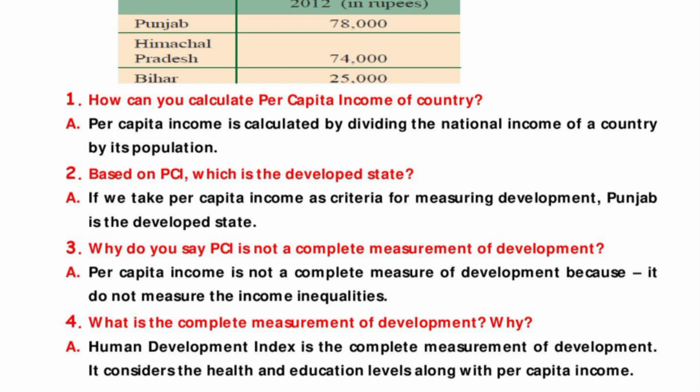Fourth question is, what is the complete measurement of development? Answer is, Human Development Index is the complete measurement of development. It considers the health and education levels along with per capita income.